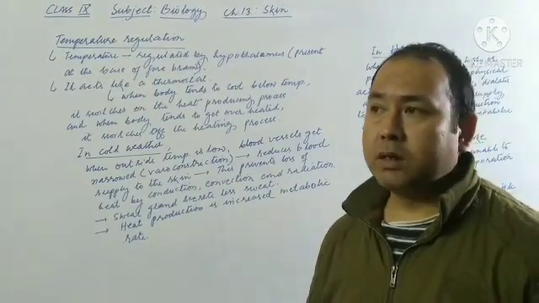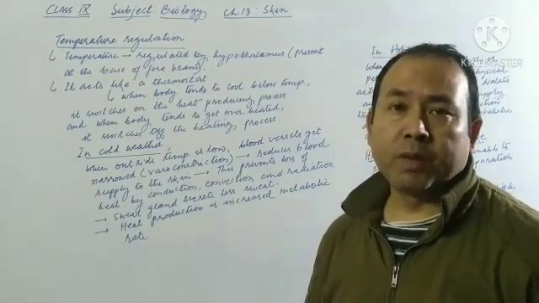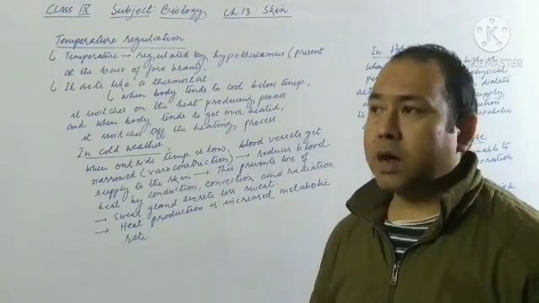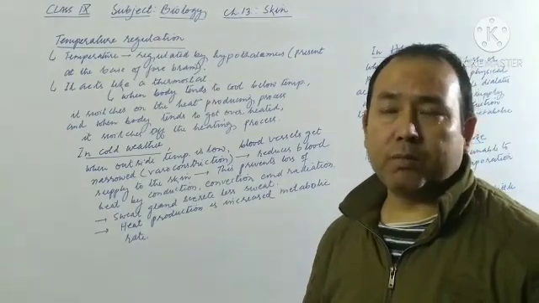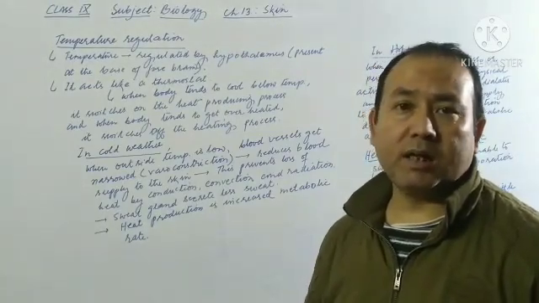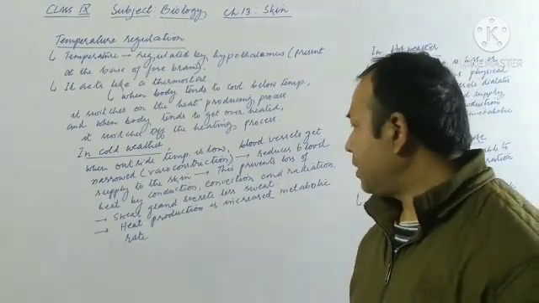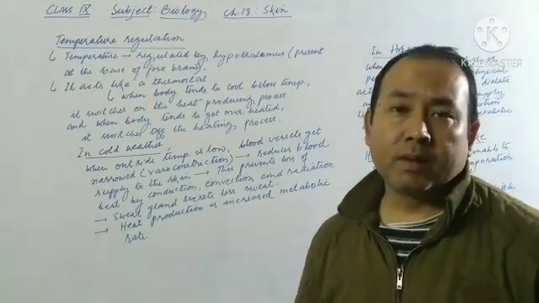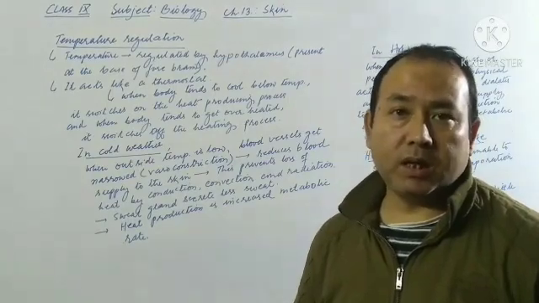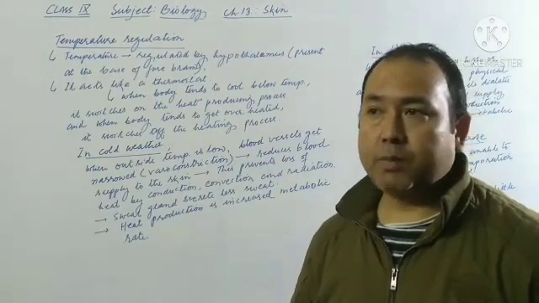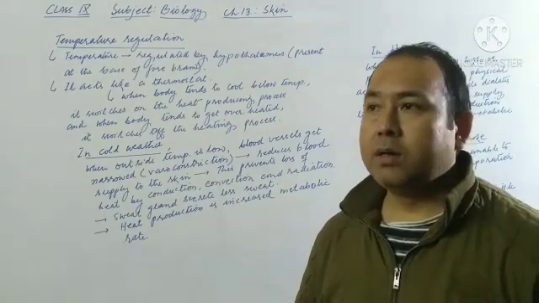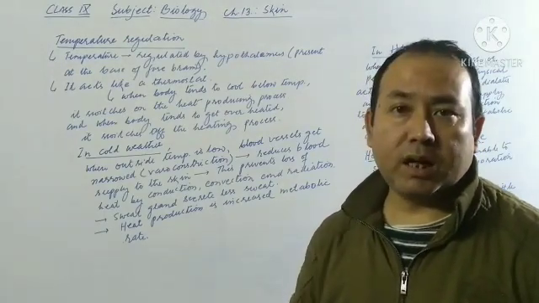Due to this the skin is unable to produce a large amount of sweat, and thus the loss of heat by the process of conduction, convection and radiation is checked. And then after that, the heat production mechanism is initiated. A large amount of heat is produced inside the body by increasing the metabolic rate.